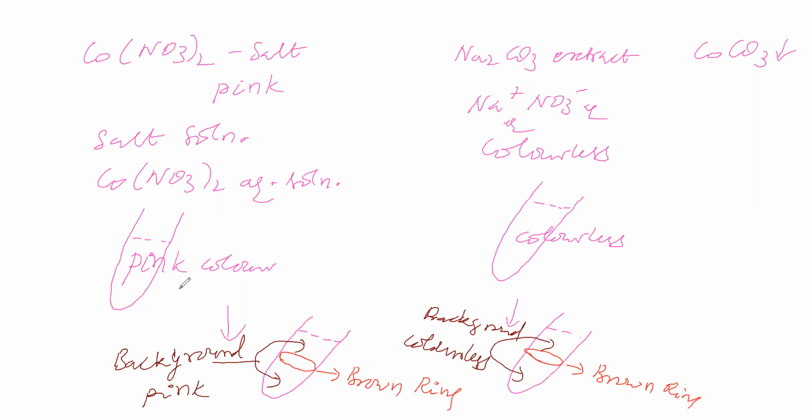By taking the direct salt solution also you can do the brown ring test and you will get a brown ring, no doubt. By taking the sodium carbonate extract also you can do the brown ring test. What the brown ring test is, we will discuss later. That means the brown ring will be visible very clearly in the sodium carbonate extract.